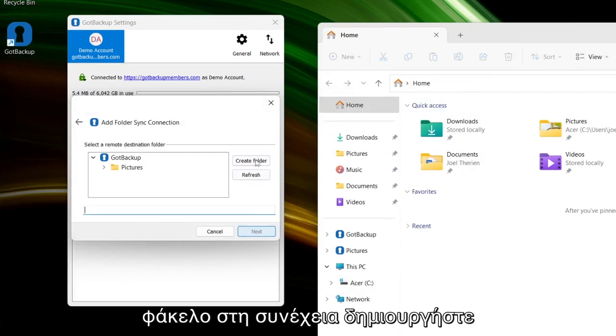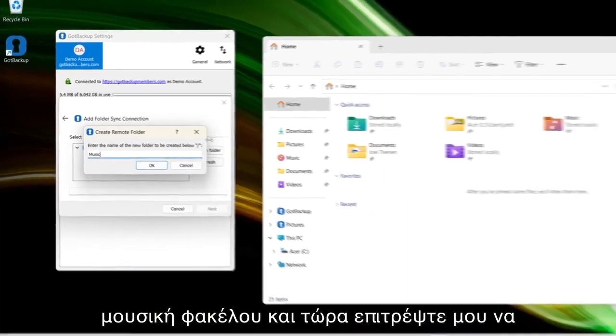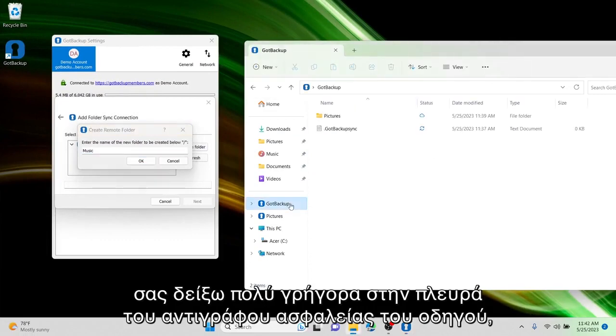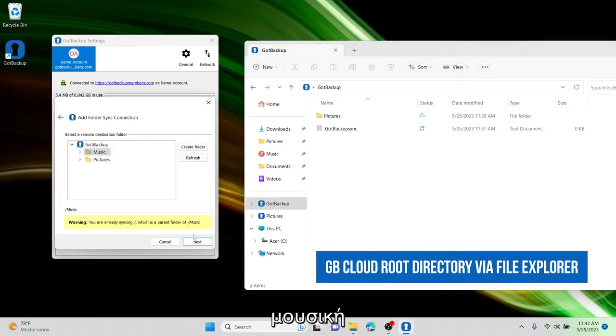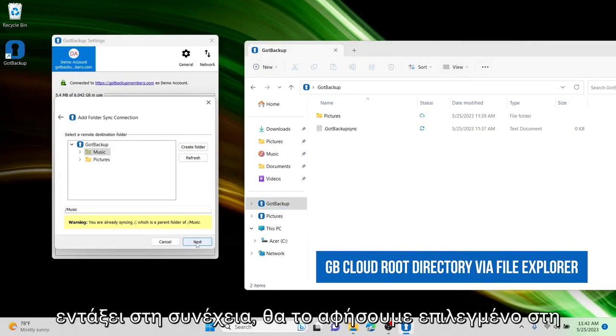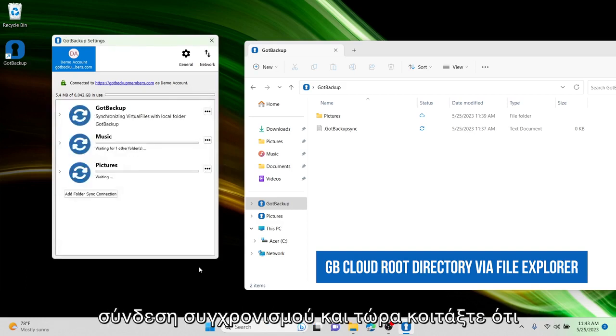Next, create folder, music. And now let me just show you real quick on the GotBackup side. So right here, we're gonna create music. Next, we'll leave this checked, add sync connection.